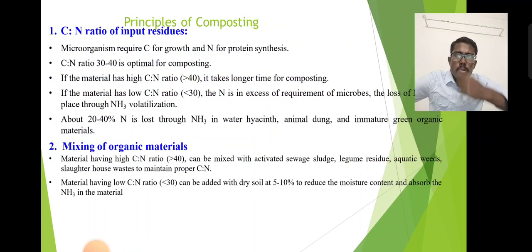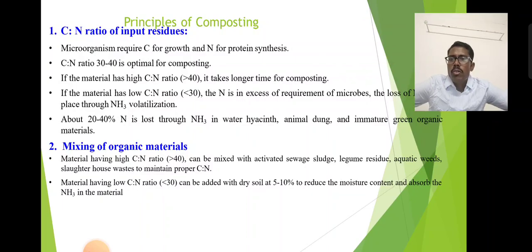Next one, principles of composting versus CN ratio. Microorganisms require carbon for growth and nitrogen for protein synthesis. A CN ratio of 30 to 40 is optimal for composting. If the material ratio is greater than 40, composting takes longer. If the material is less than 30, there is an excess of nitrogen, loss of nitrogen, and NH3 ammonia volatilization. About 20% of nitrogen is lost, and the compost is unable to mature, leaving immature green materials.